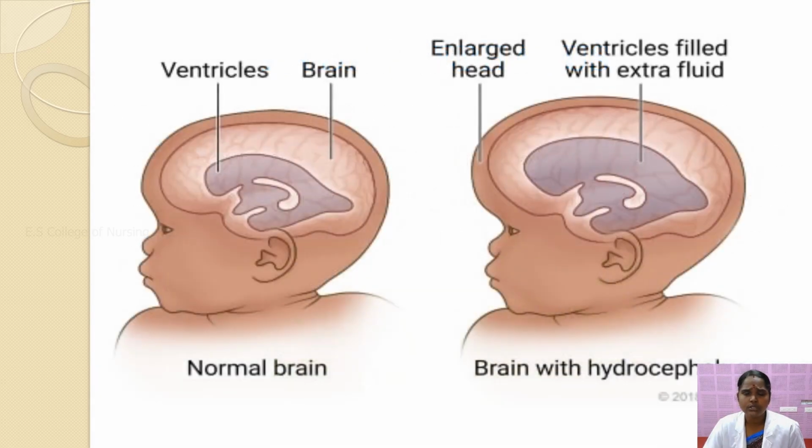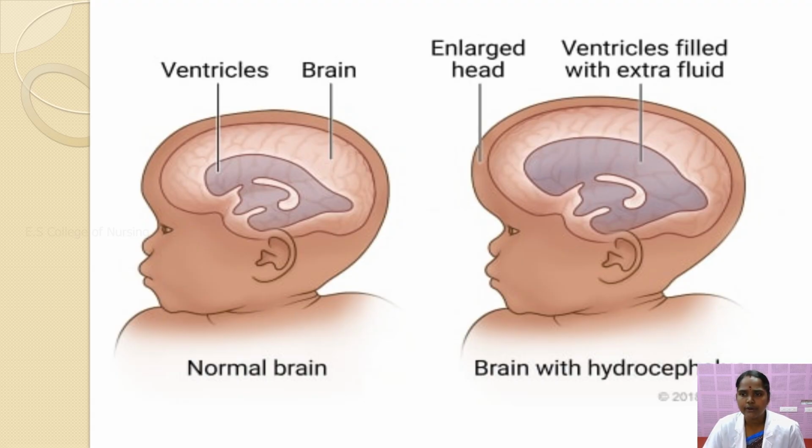Next we will move on to how hydrocephalus is formed. In this image, you can see a normal brain and a brain with hydrocephalus. Normally, the ventricles accumulate 20 to 50 ml of CSF fluid daily. The normal brain capacity is seen in the first image.